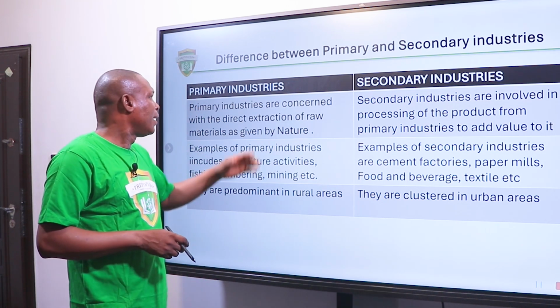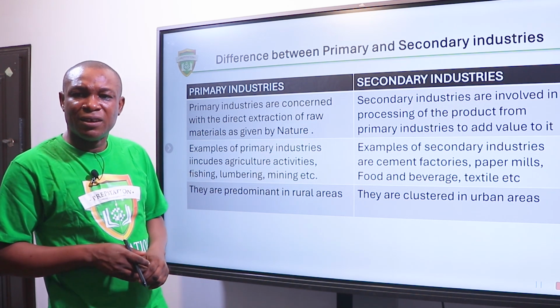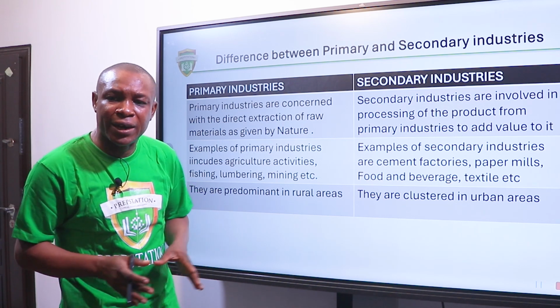Another point is that the primary industries are concentrated in rural areas, where the rural areas are agrarian communities.